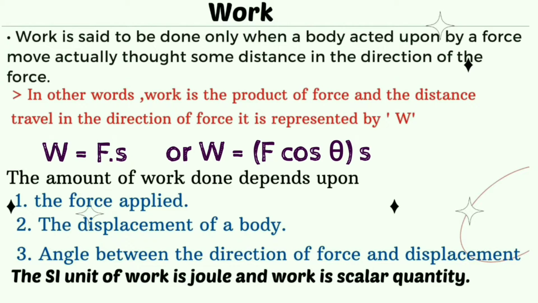The amount of work done depends upon the force applied, F, the displacement of a body, S, and the angle between the direction of force and displacement, cos theta. The SI unit of work is joule, and work is a scalar quantity. 1 joule is equal to 10 to the power 7 erg.